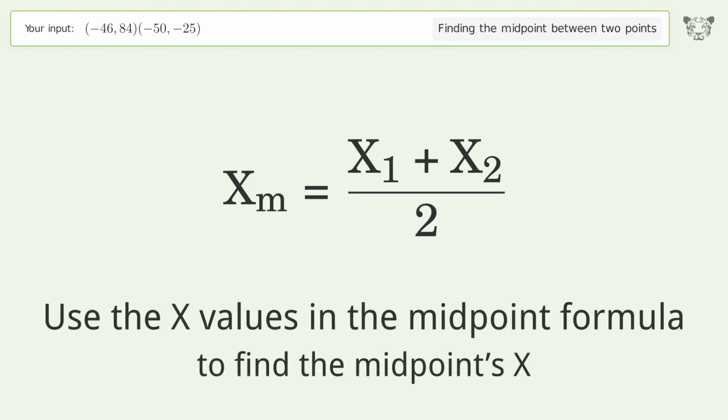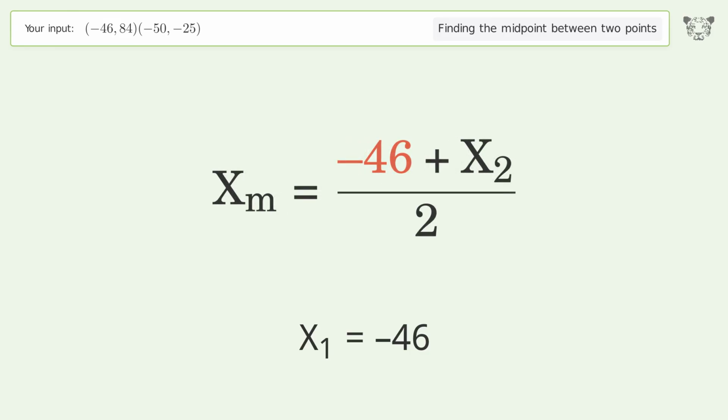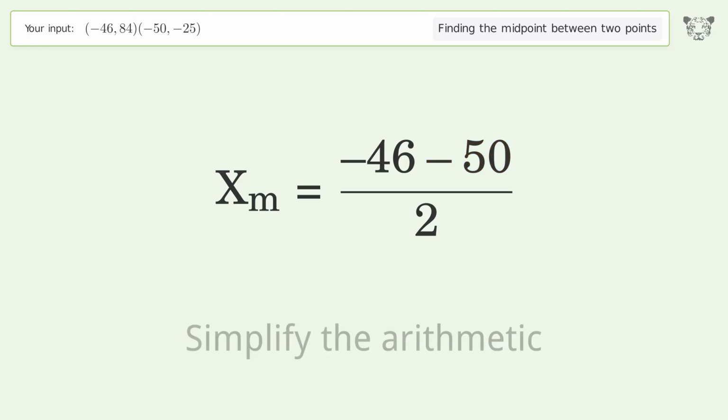Use the x values in the midpoint formula to find the midpoints x. x1 equals -46. x2 equals -50. Simplify the arithmetic.